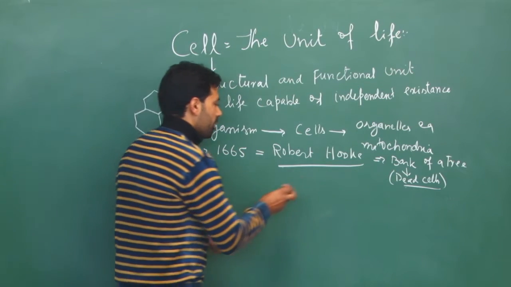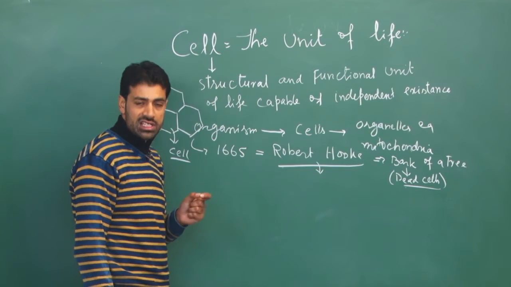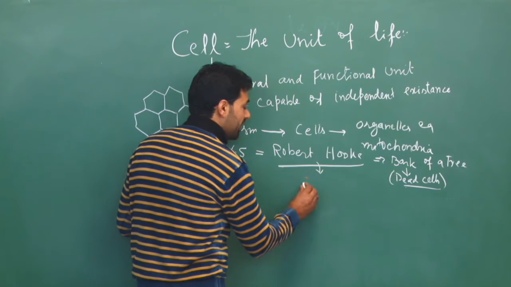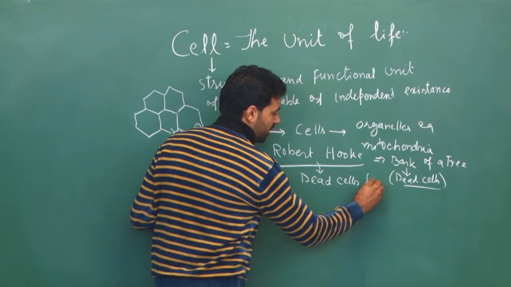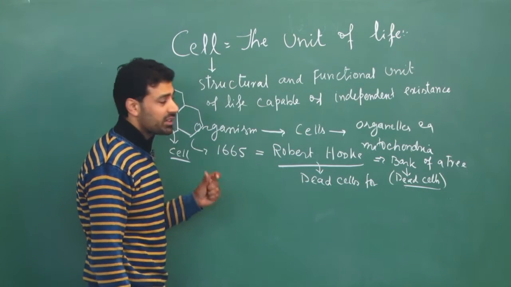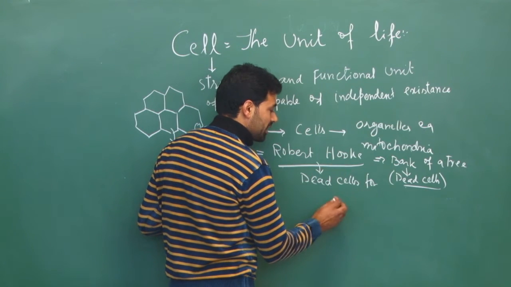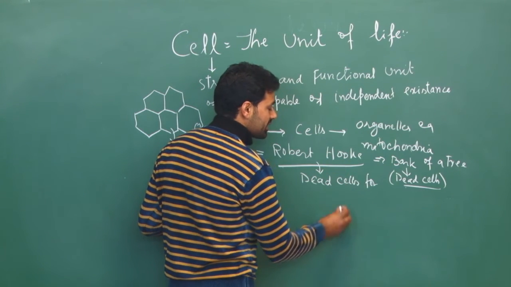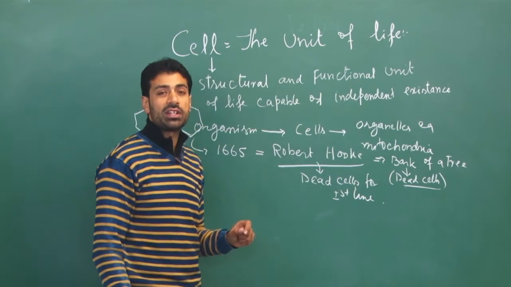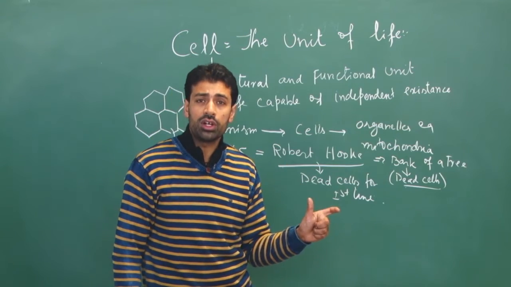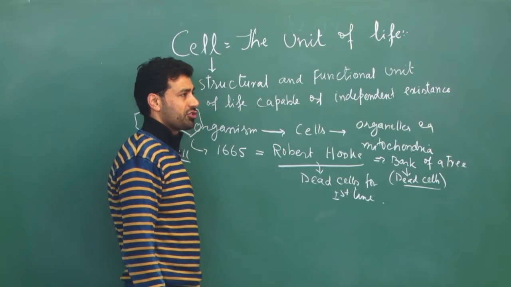So Robert Hooke is credited with having discovered and studied dead cells for the first time. He discovered cells for the first time, but the cells he discovered were dead cells. So Robert Hooke discovered dead cells for the first time from the bark of the oak tree.